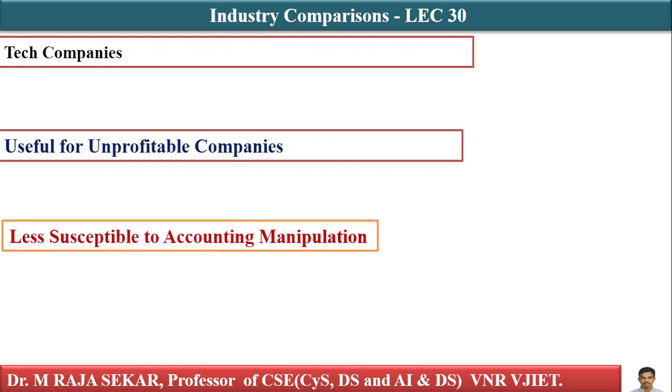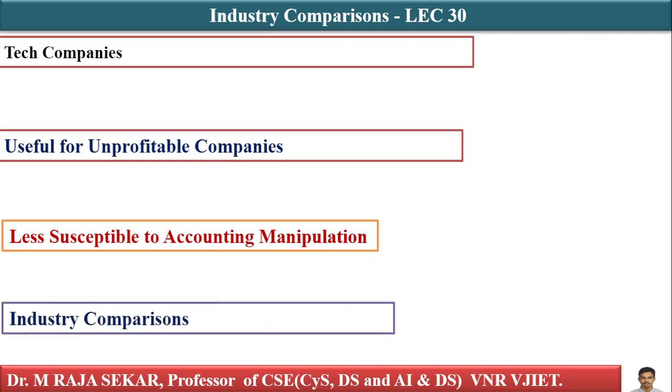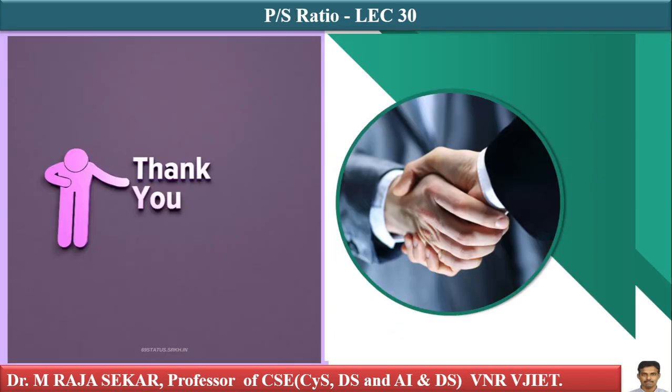Pros and cons of P by S. As we are saying, it is less susceptible to accounting manipulations. We discussed all these things. Just go through this lecture, and I can say the P by S ratio is a useful valuation metric, especially for early stage companies. It should be used in conjunction with other financial metrics. Always compare within the same industry for meaningful insights.